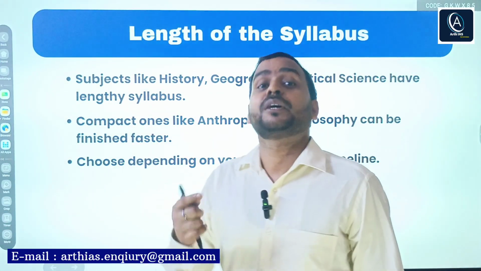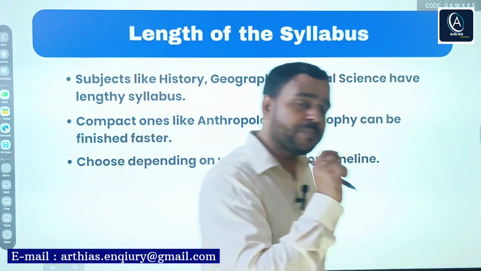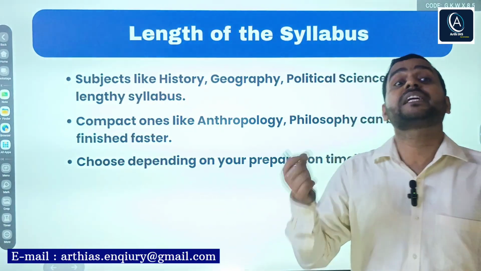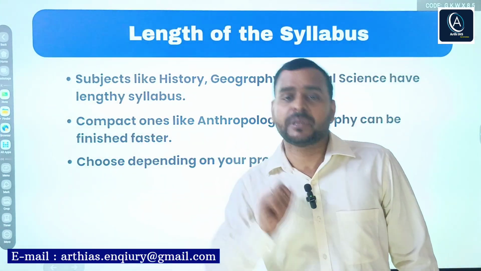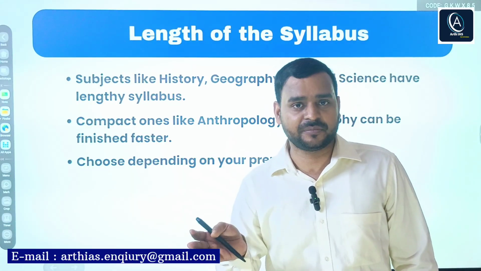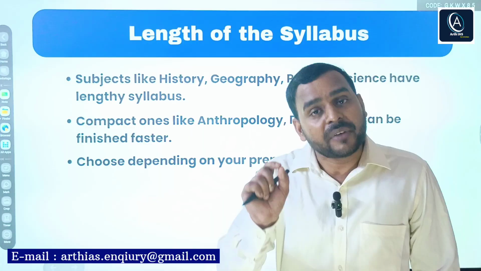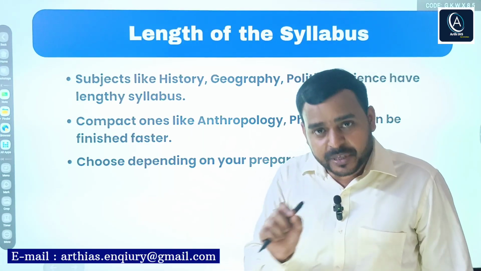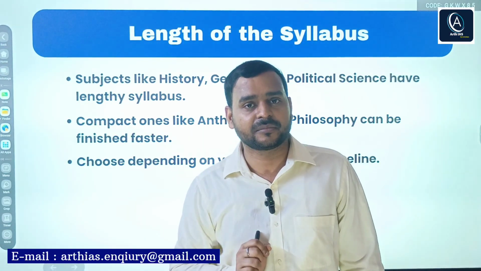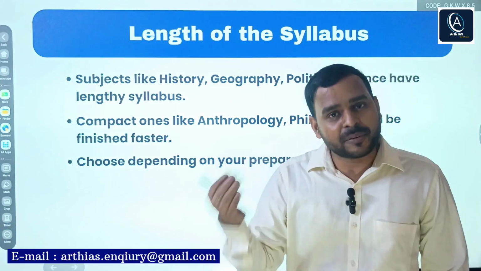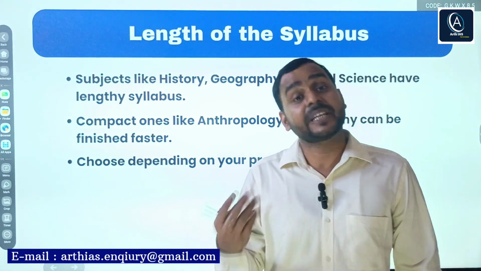That is the beauty of political science. But the negative aspect is that the syllabus is very vast, plus the second paper of political science and international relations is very dynamic, because it is completely based on international relations, and every year it changes.